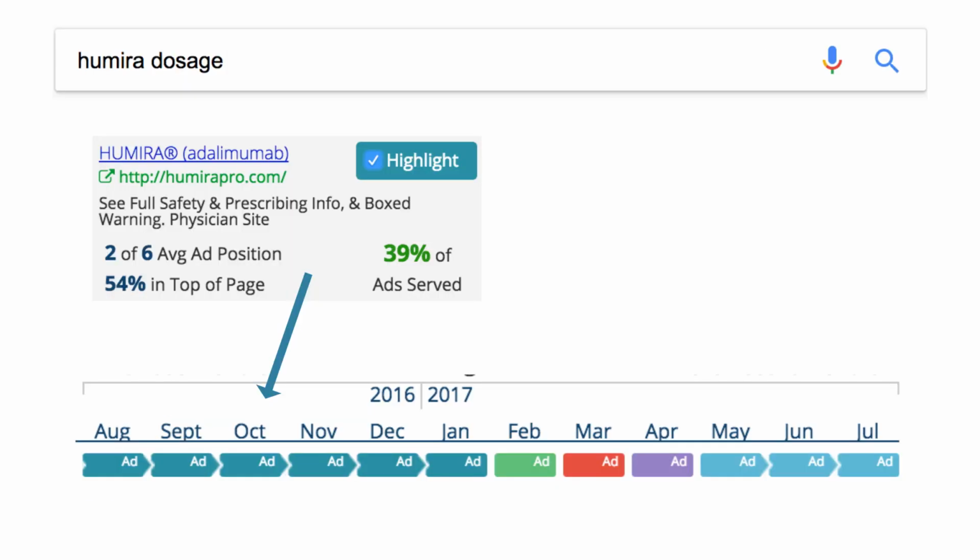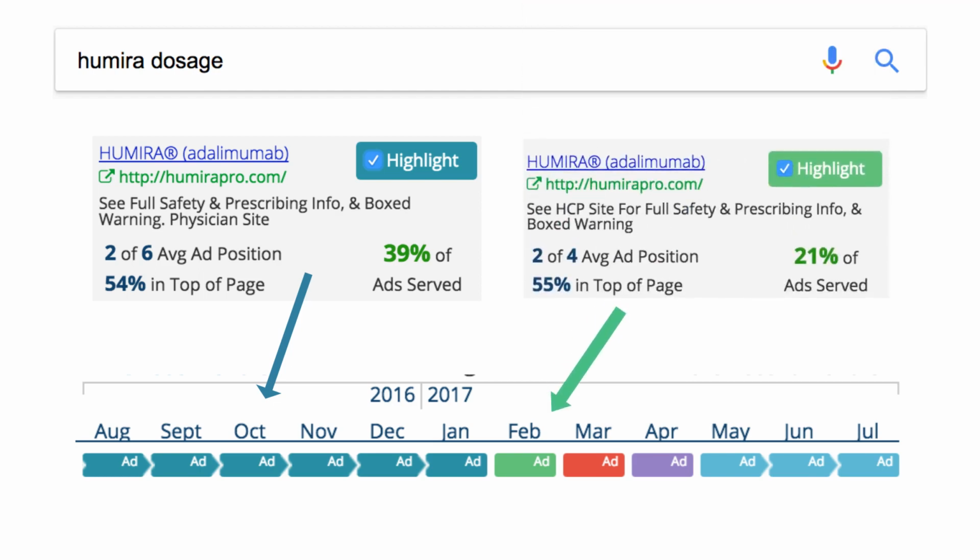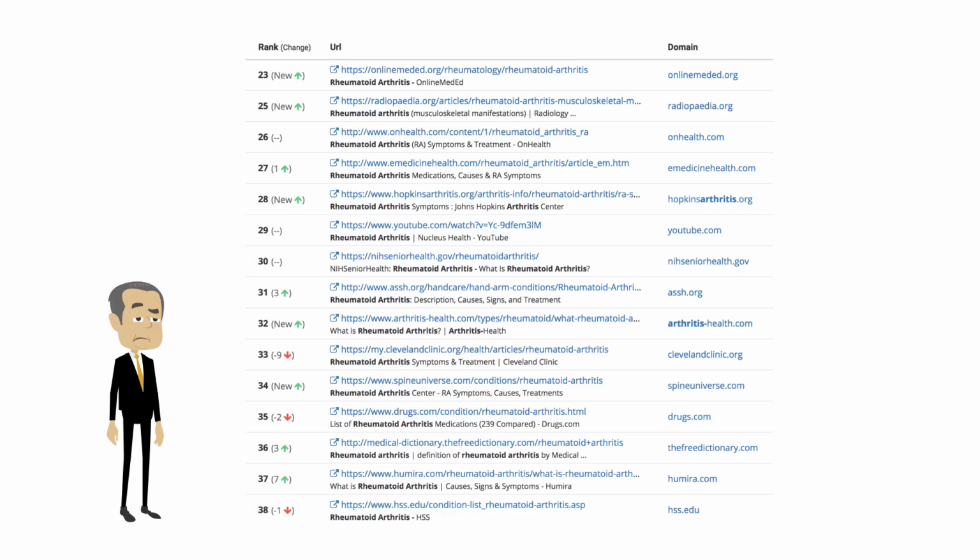Examining AbbVie's previous ads, we can see that this ad was run between August of 2016 to January of 2017. In February, they decided to test a different ad. They continued this testing process until they finally arrived at the ad that we saw on the previous page, and this ad has been on the top of the page results 80% of the time compared to the previous 54 to 55. Why does any of this matter, and how is AdWords making a difference?